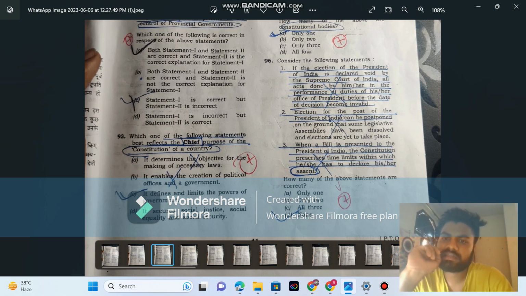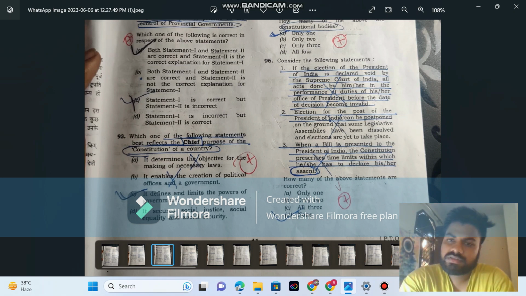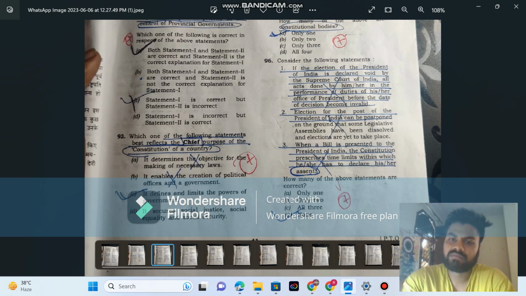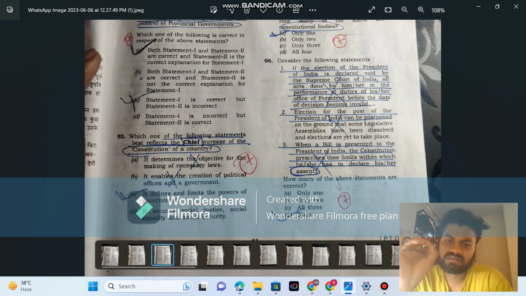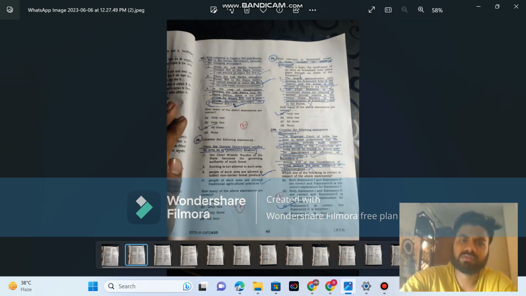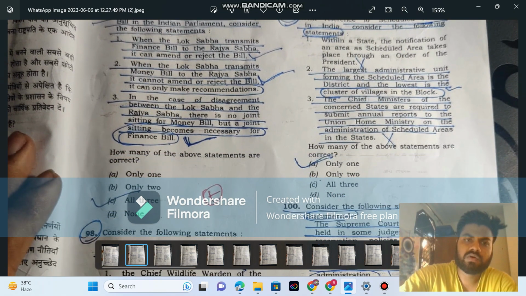And this is also none, because in the election of the President of India, if declared void, the decisions do not become invalid. This is not the correct one. Those are valid, even if the election is declared void by the Supreme Court, and all three options are incorrect. If you have read with sincerity and if you catch the words, then you can get the correct answer here also.